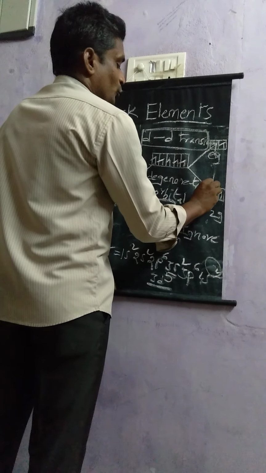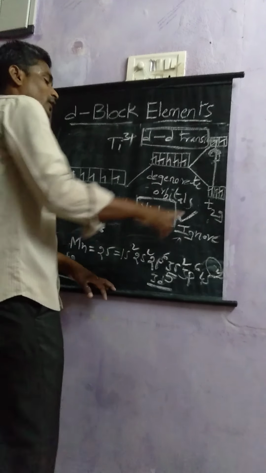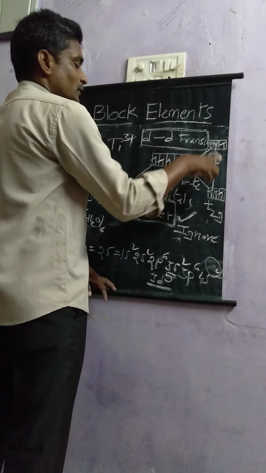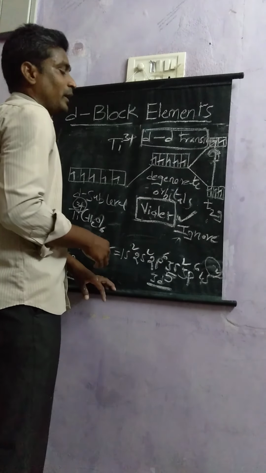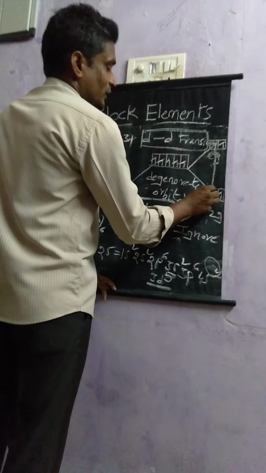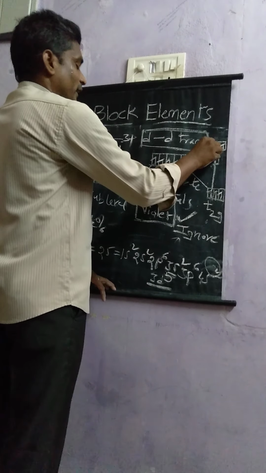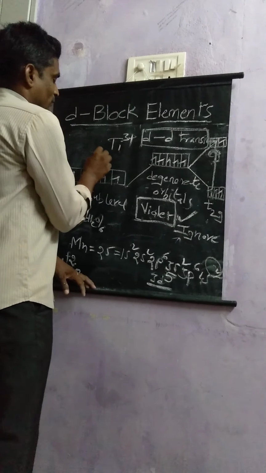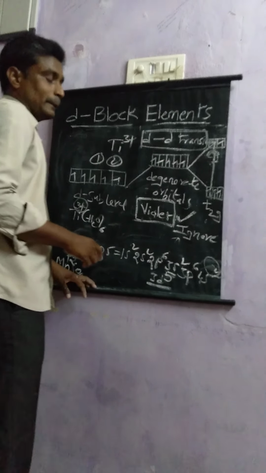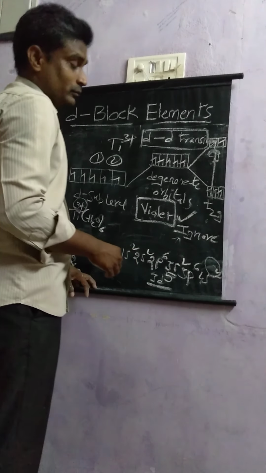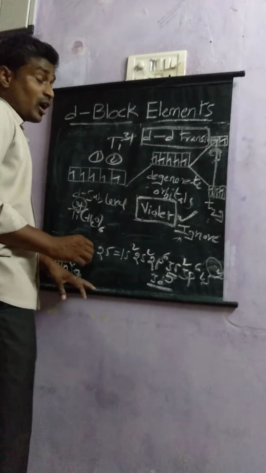So during transition from d to d, it is a forbidden transition because this electron moves from d and reaches d again. That is point number 1. And point number 2, reversing of spin is not possible, and that is not allowed.